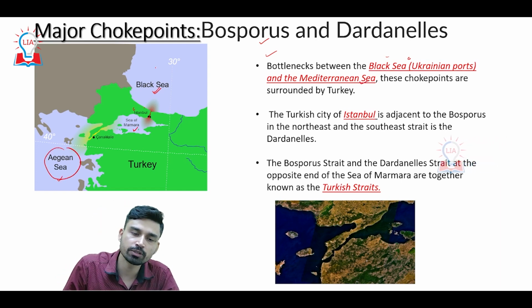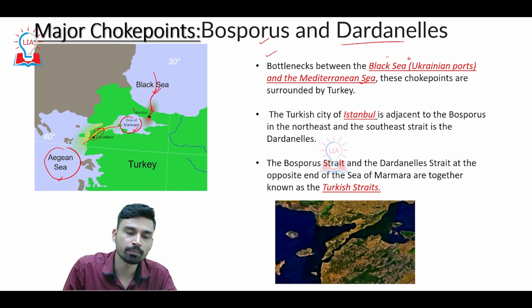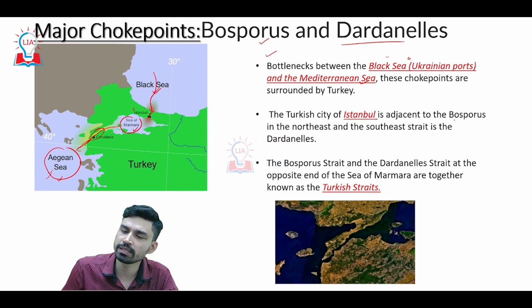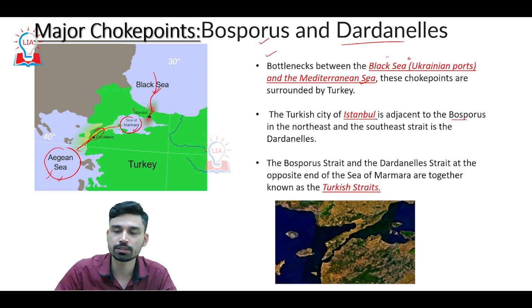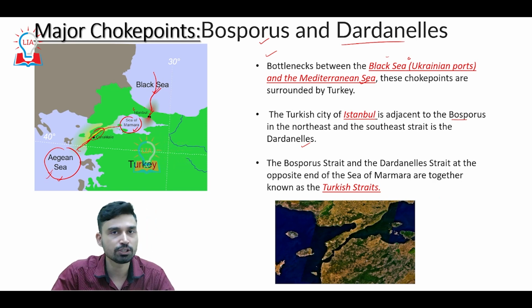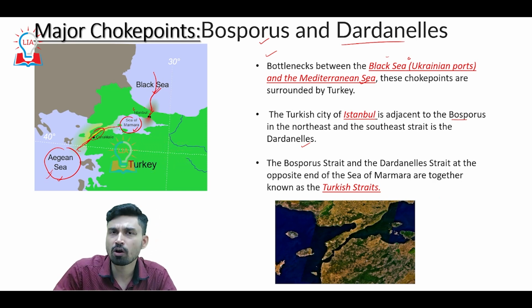So basically, if we try to understand this water connectivity in this region, from the Black Sea via the Strait of Bosporus, we enter into the Sea of Marmara, and then via the Sea of Marmara through the Dardanelles Strait, that is shown here in the yellow figure. Through that we can enter into the Aegean Sea, and that is a part of the Mediterranean. So the Turkish city of Istanbul is adjacent to the Bosphorus in the northeast, and the south strait is called the Dardanelles. The Bosphorus Strait and the Dardanelles Strait sit at the opposite ends of the Sea of Marmara and are together collectively called the Turkish Strait.